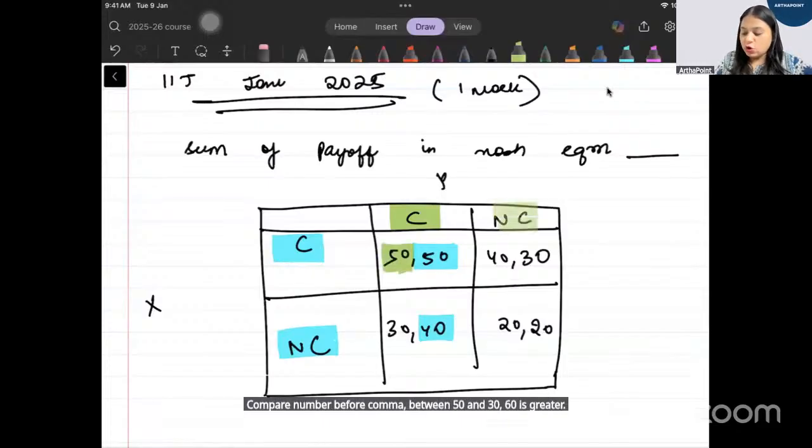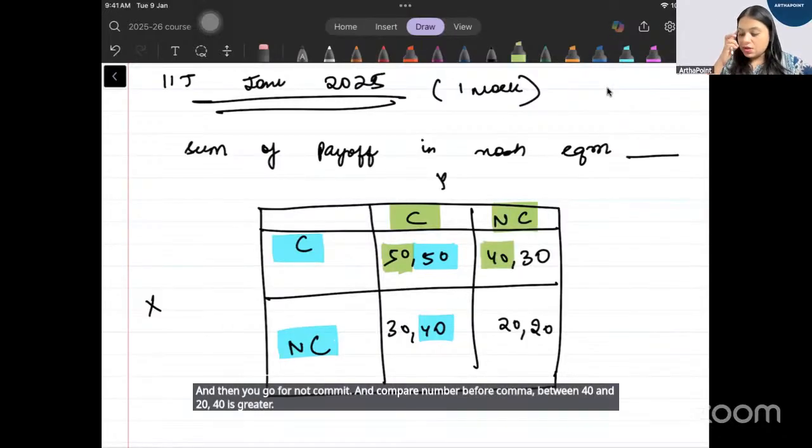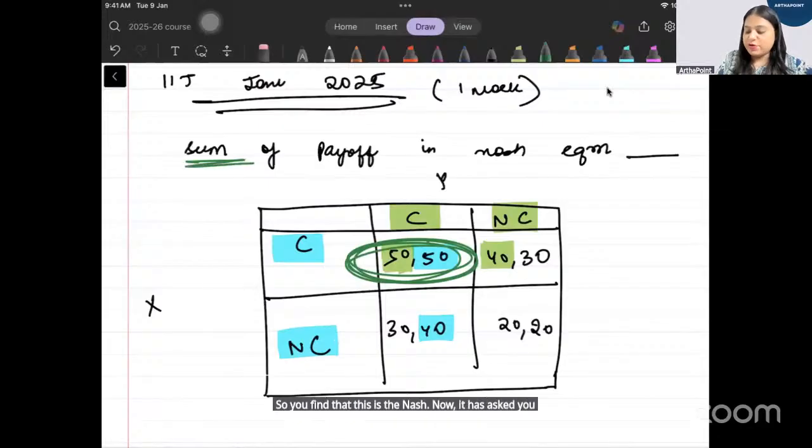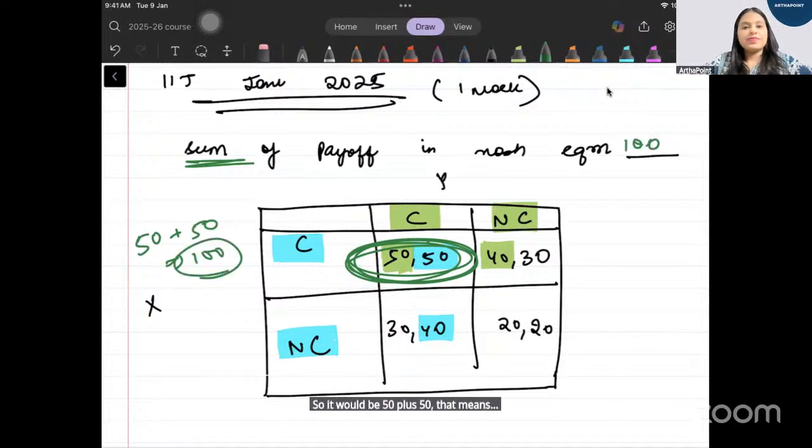And then you go for not commit and compare number before comma. Between 40 and 20, 40 is greater. So you find that this is the Nash. Now it has asked you to find sum of payoff. So it will be 50 plus 50, that means 100.